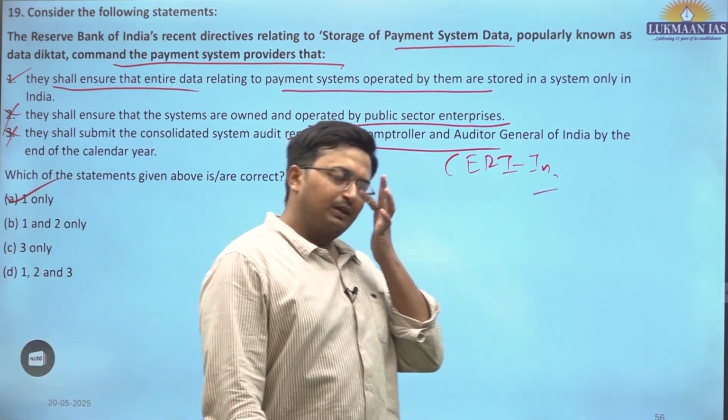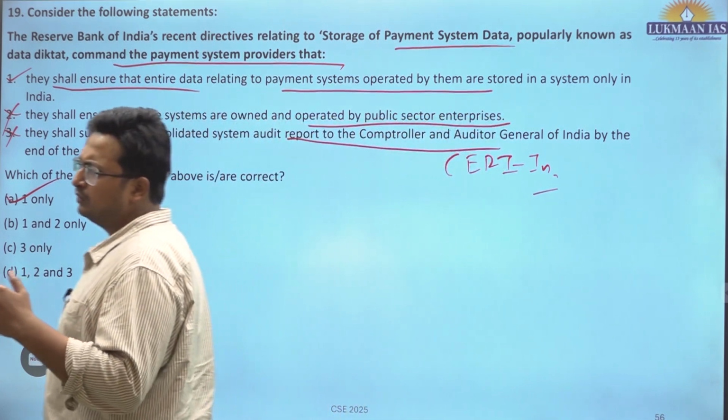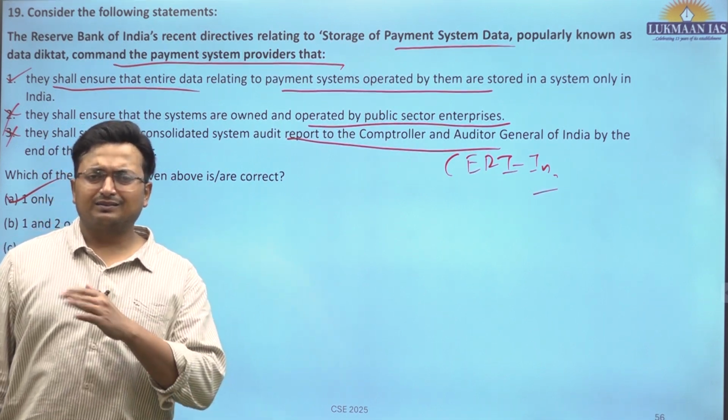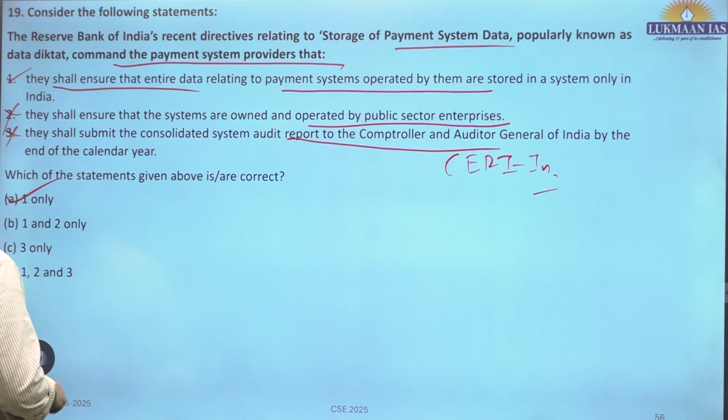The RBI diktat became famous in 2018. Data localization, and this is how the Data Protection Act has been created, and all these things are the developments behind this DPDP Act. Okay, so only the first is correct.